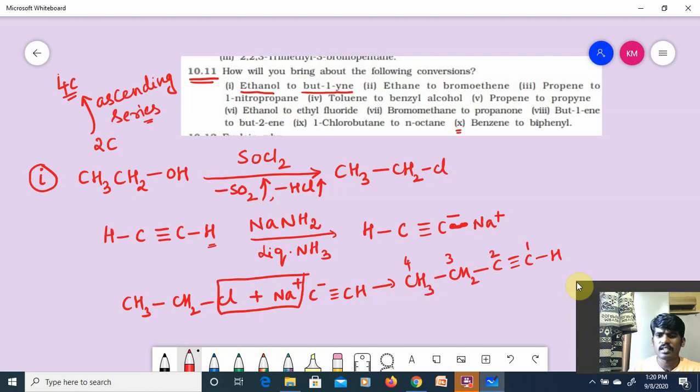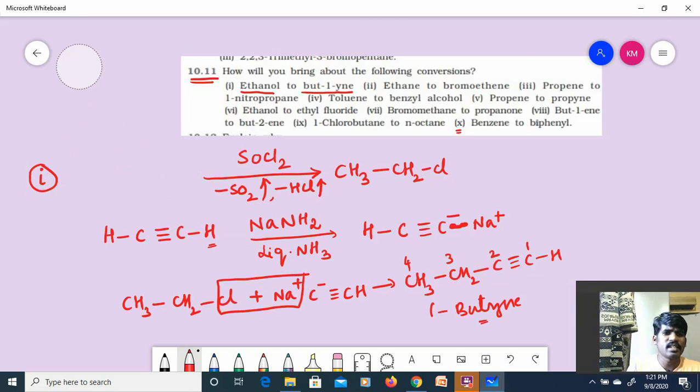This is called as 1-butene. What is this called as, guys? 1-butene. Hope you understand. It's very simple. See, one time if I use the same reagents, somewhere else you will get similar types of reactions. In that you should be able to recollect it. Hope you understand this, everyone.